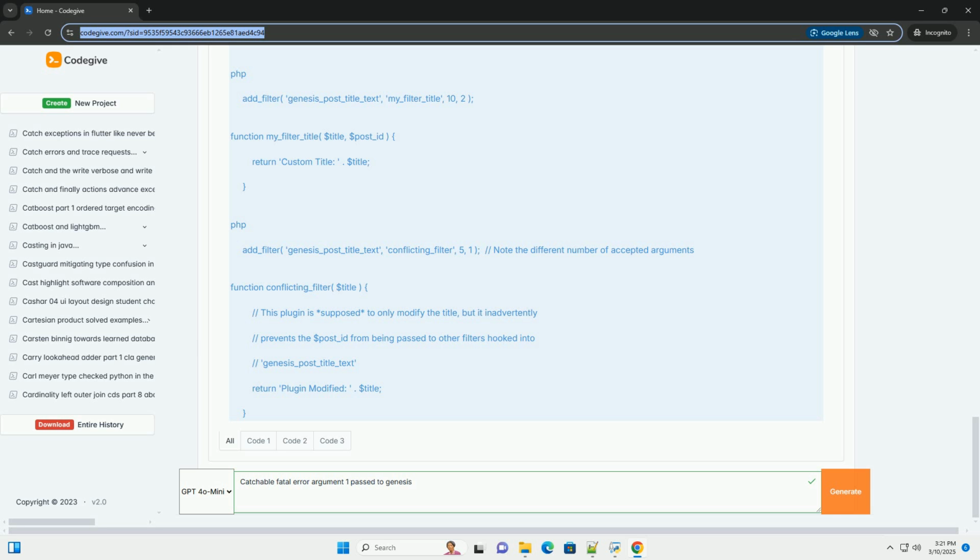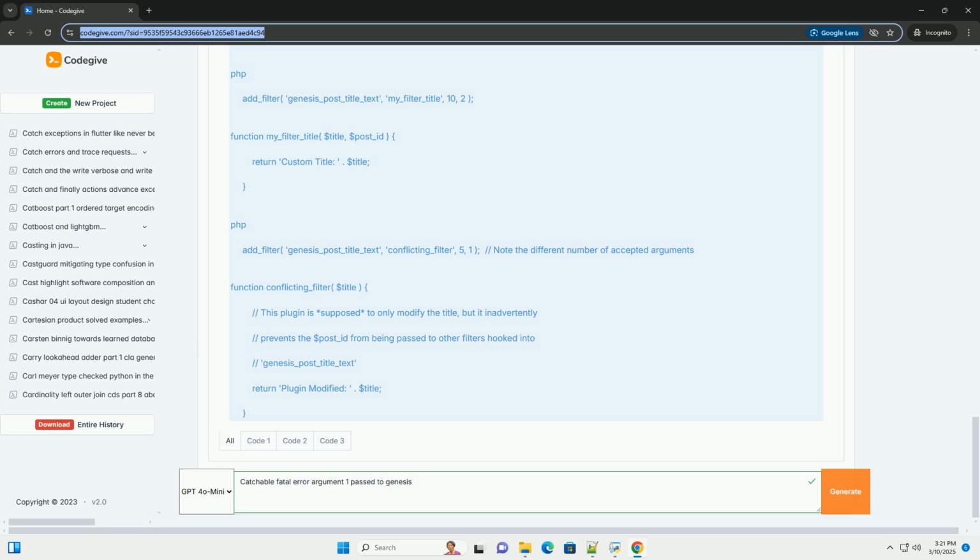Corrected code. Scenario 3, passing null instead of an object. This error frequently involves passing null where an object is expected. This often happens when a function expects an object retrieved from the database or an API call, and that retrieval fails. Example. Corrected code, add a check for null.